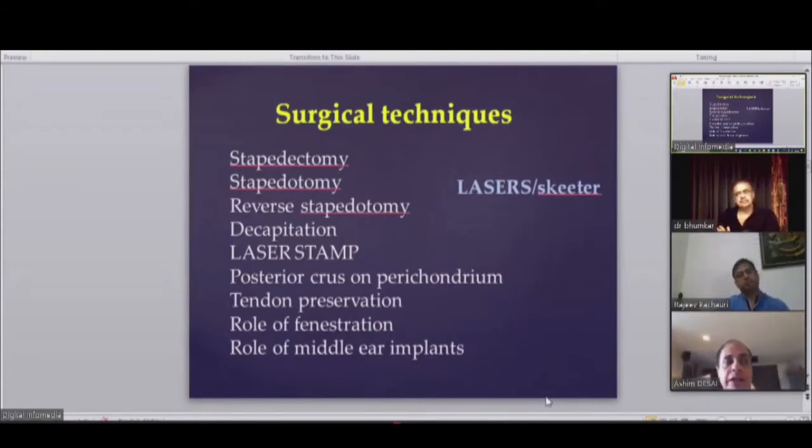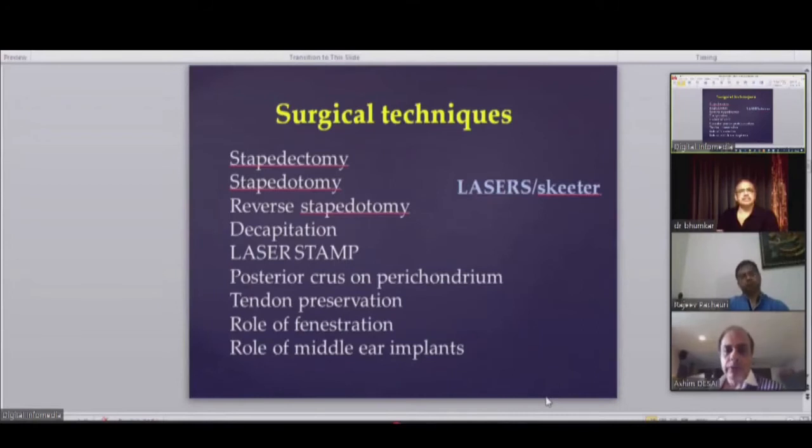And the second one is to judge the speech discrimination. Your regular headphone speech discrimination is at around 100 dB, but you want SDS at 120 dB. So we suggest doing speech discrimination scores using an old type pocket model hearing aid like a BM78 hearing aid. When you use that, you are giving 120 dB of sound, because for real speech discrimination, you should be at least 30 decibel supra threshold. So these are the two practical points I wanted to put forward for far advanced otosclerosis.